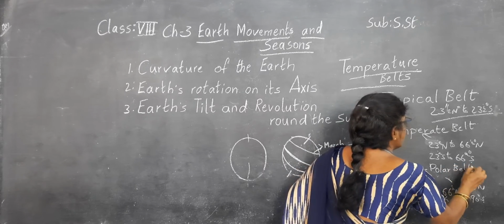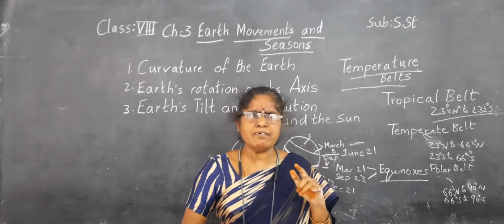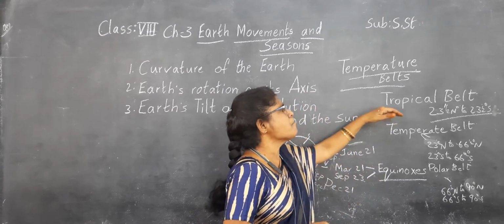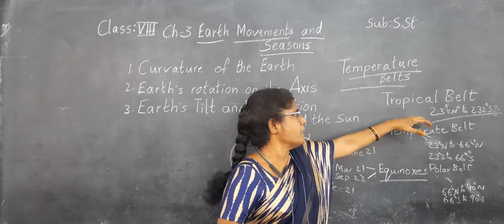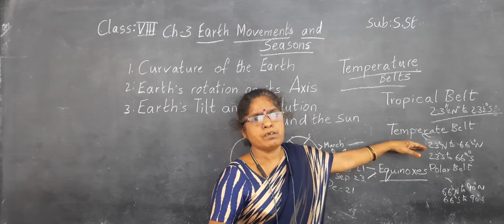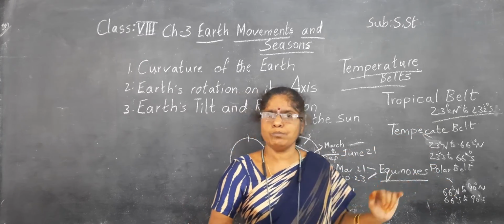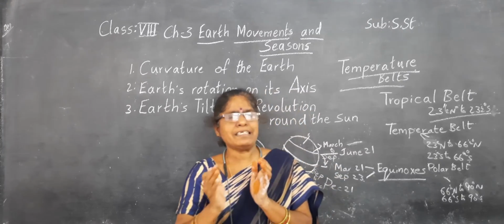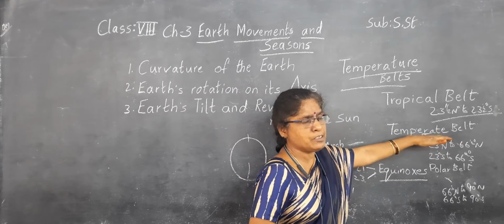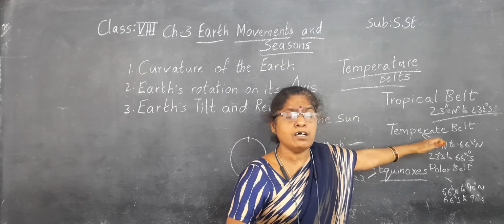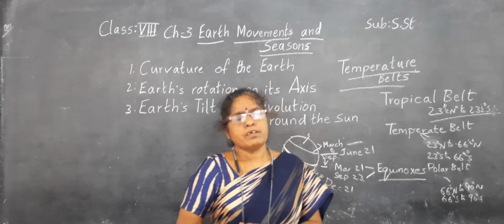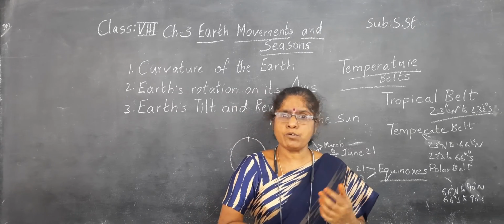The tropical belt receives more sun heat, more sun rays, and the days are very warm and hot in the tropical belt region. Whereas in the temperate belt, the days are warm and the nights are cool. It means some extremes will be there. And north of this temperate belt in the northern hemisphere, they experience snowfall also.